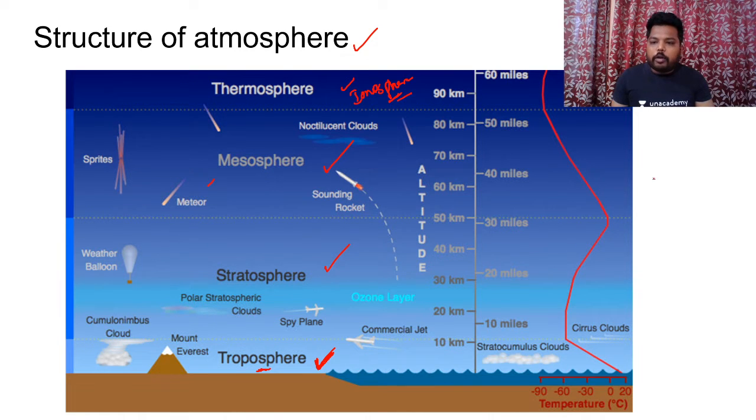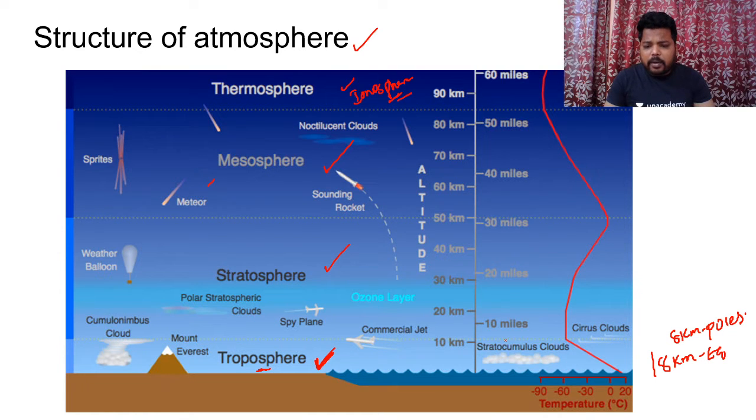The height of the troposphere varies: it might be different at the equator and different at the poles. The height of the troposphere is 8 kilometers at the poles, and it is 18 kilometers near the equator. It means the height of the troposphere is maximum near the equator. Moving towards the polar regions, the height of the troposphere decreases.